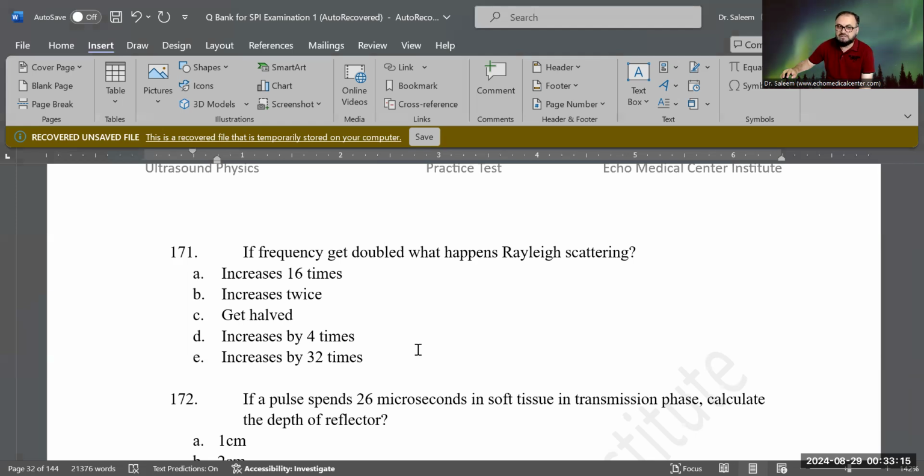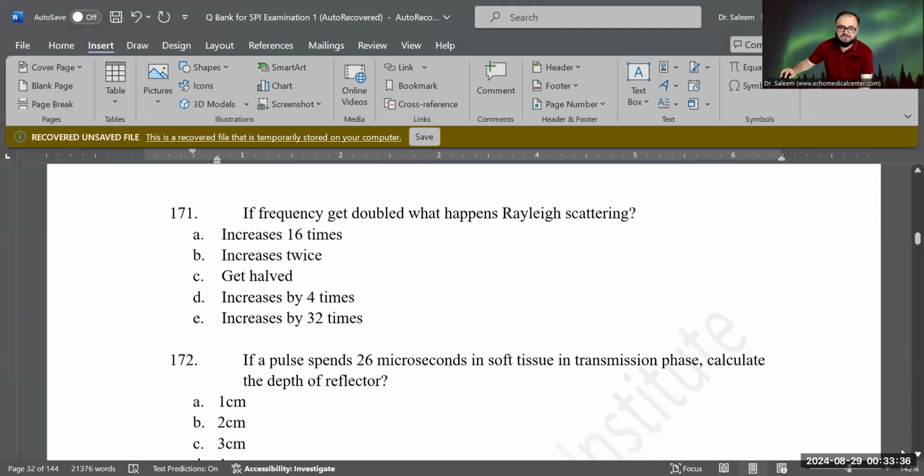Yes, it will increase by 4 times. Because for Rayleigh scattering, we said scattering is proportional to frequency to the power of 4. So you will get 4 times bigger. Correct. D is the correct answer.